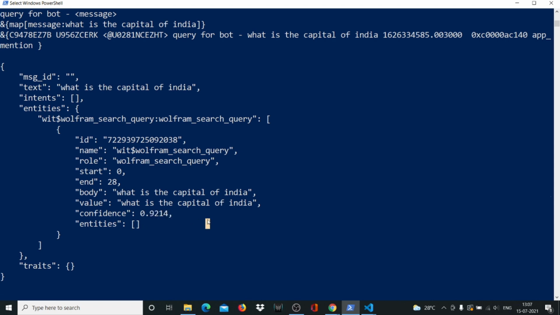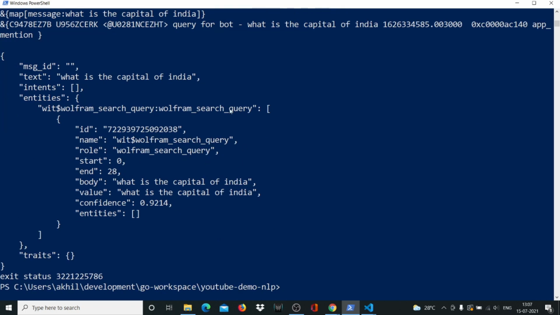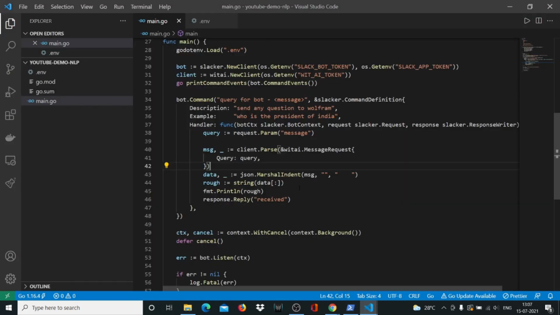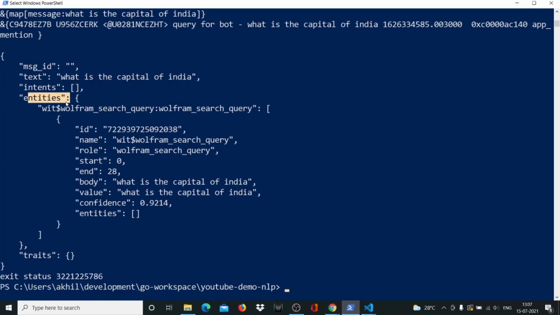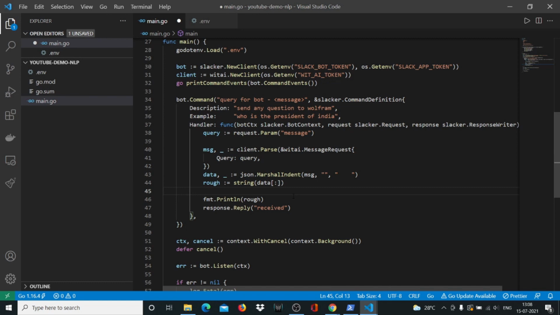Okay, so we'll stop this program now, and it does give a little error, a problem time to stop it. And here we'll come back again, and now you need access to this thing, right? Inside entities, inside the array, inside the object, inside value. Now to get access to this in Golang is very difficult. It's not like JavaScript, where you just start working with this object directly, because Golang does not have native support for JSON, because JSON is JavaScript Object Notation. So only JavaScript has native access to it.